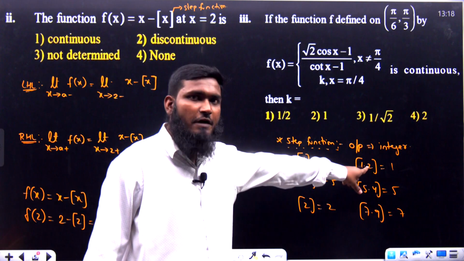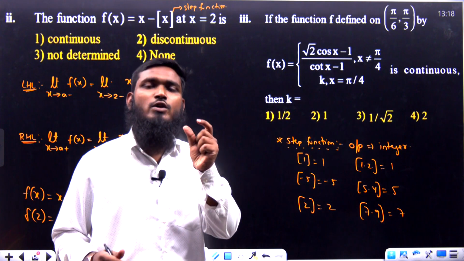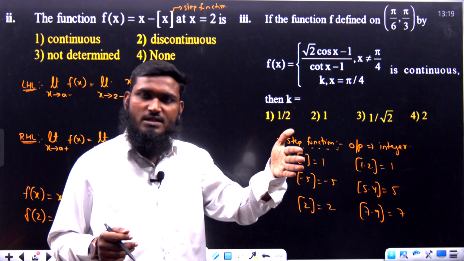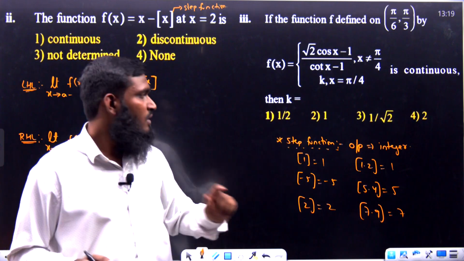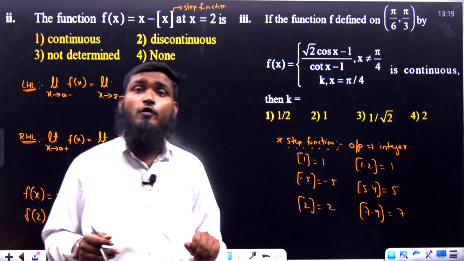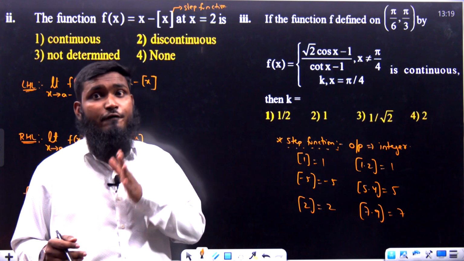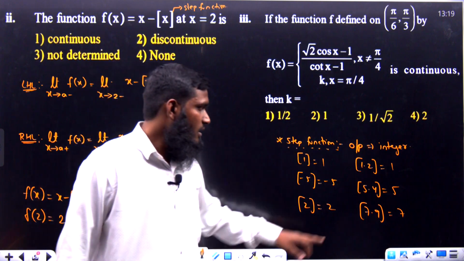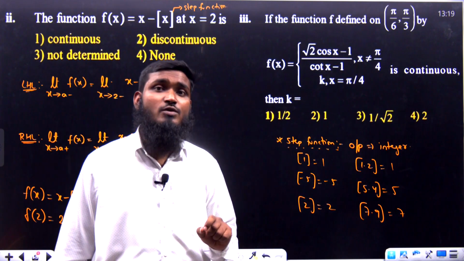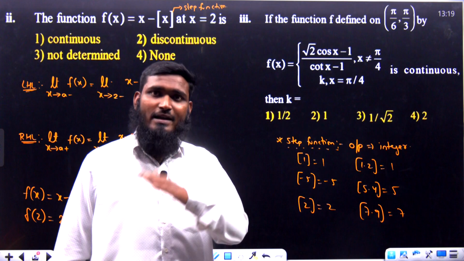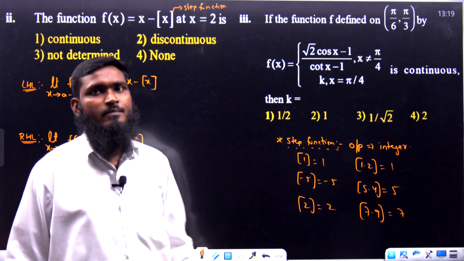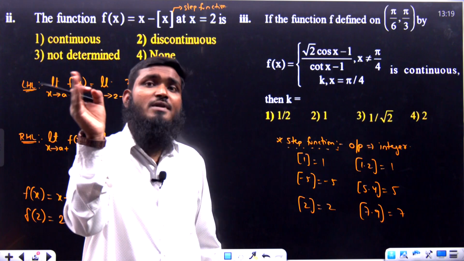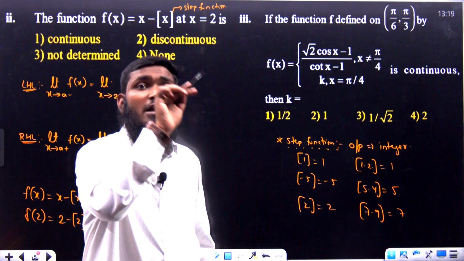1.2 lies between which two numbers? 1 and 2. And the left number is 1. Similarly, 5.4 lies between 5 and 6, and the left number is 5. Similarly, 7.9 lies between 7 and 8, and the left number is 7. So whatever number lies between two numbers, from the two numbers we have to select the left number.